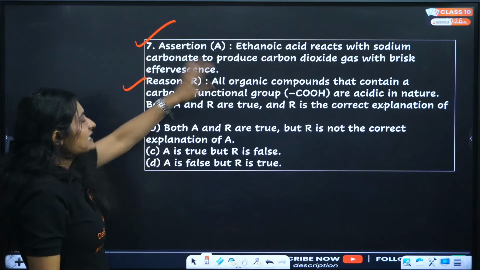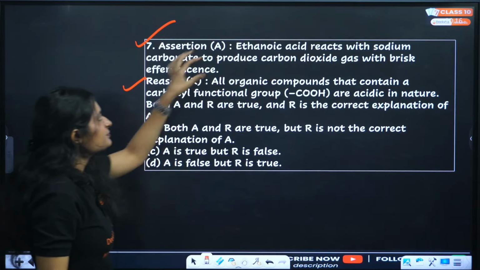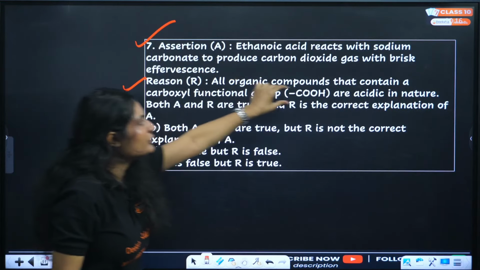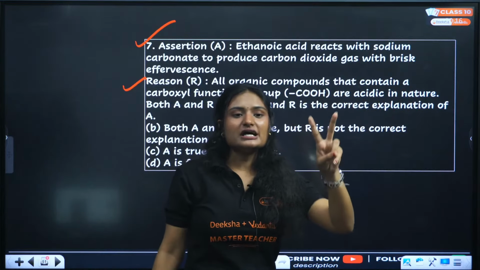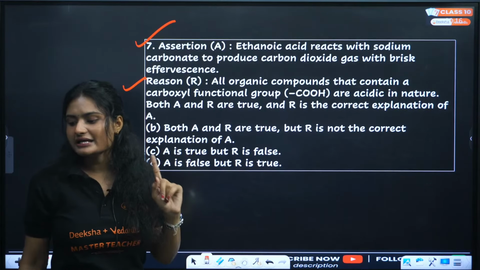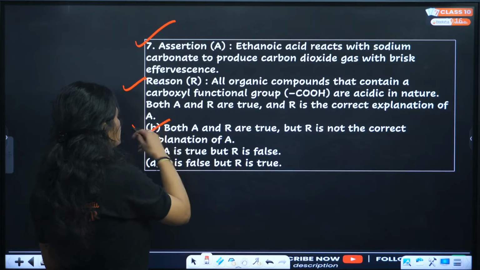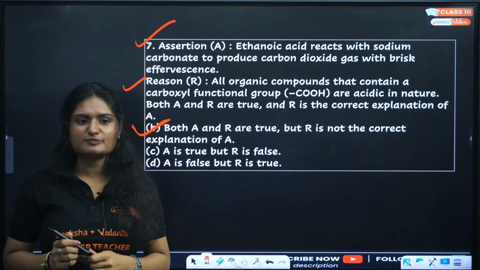Both are true, but they do not explain it. So the correct answer is option B. Both are true, but reason is not the correct explanation of assertion.